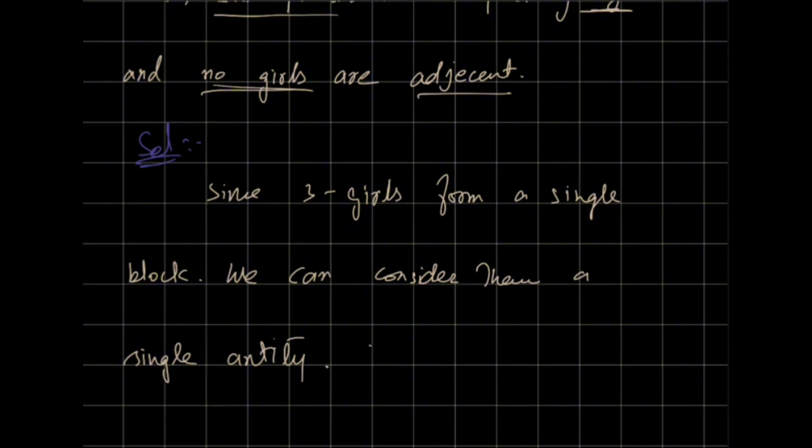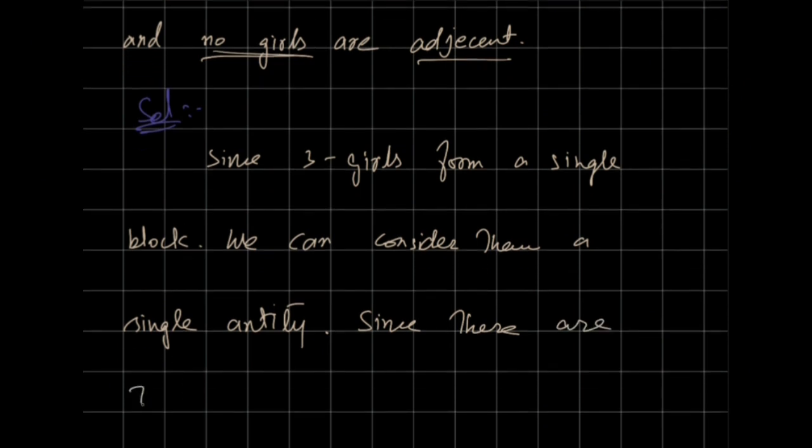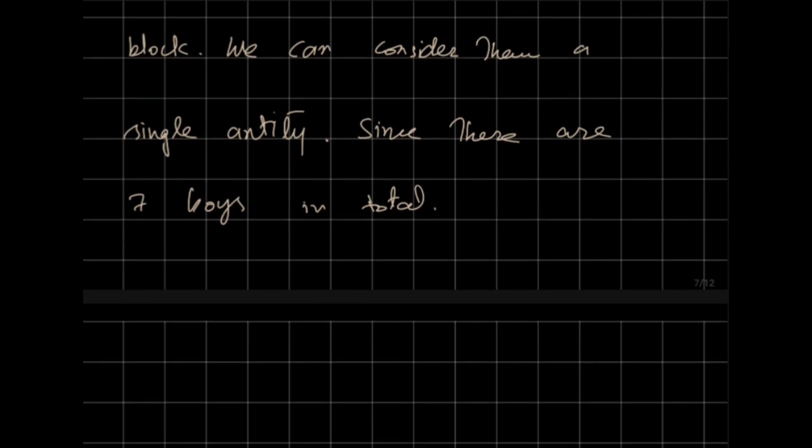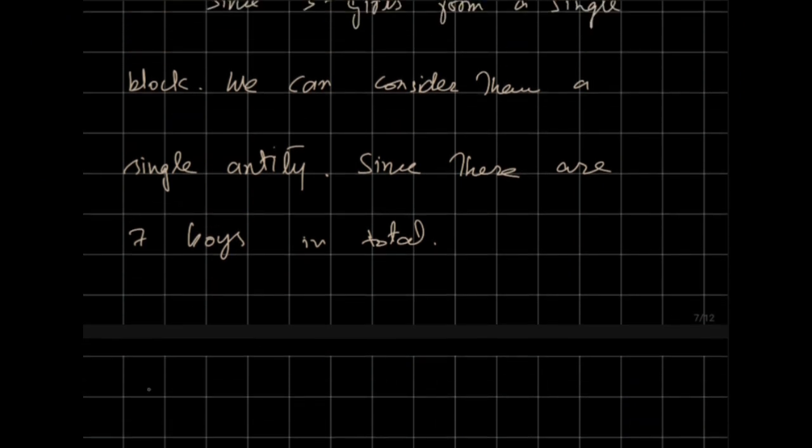There are 7 boys in total. So in the first part, this question has 2 parts. In the first part, we will find the number of ways of arranging 8 guys. Why 8? Because we have 7 boys and a single block.